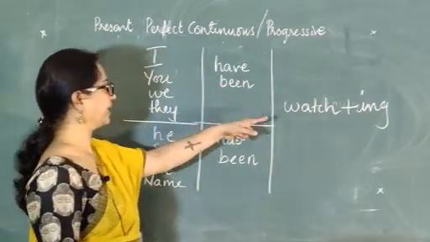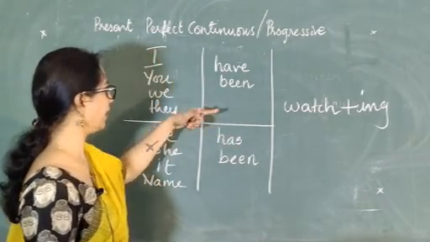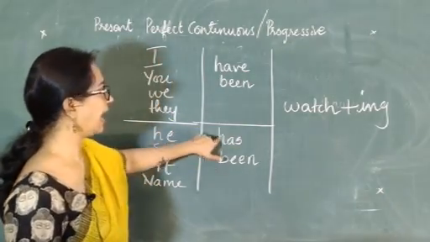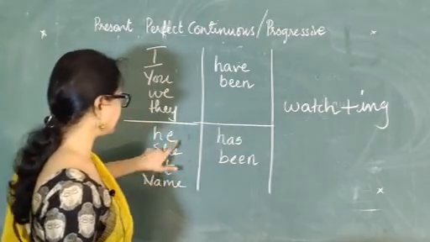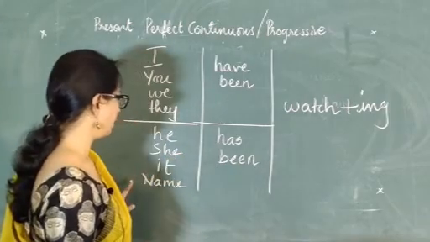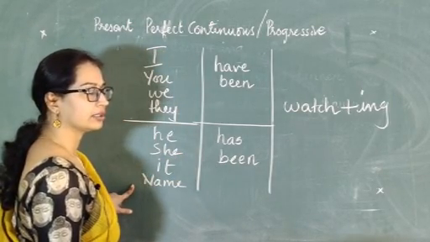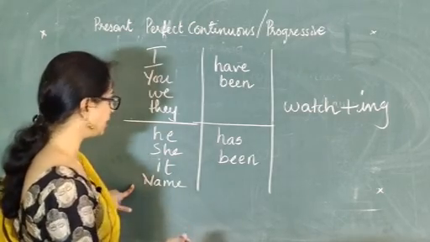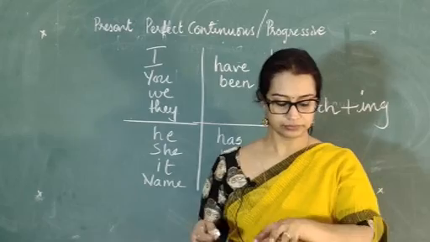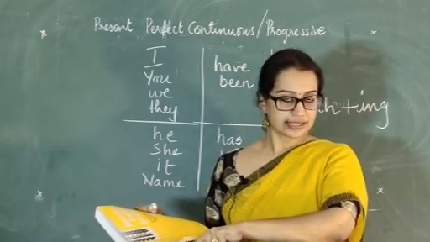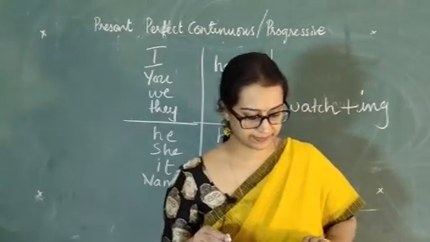So I have been watching, you have been watching, we have been watching, they have been watching, he has been watching, she has been watching, it has been watching. For a name, say Lakshmi has been watching. Clear? So this is how we form the present perfect continuous.